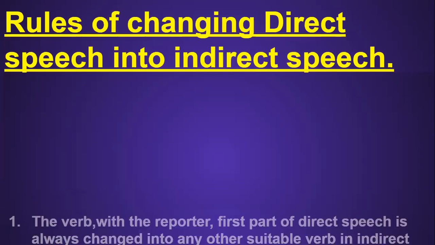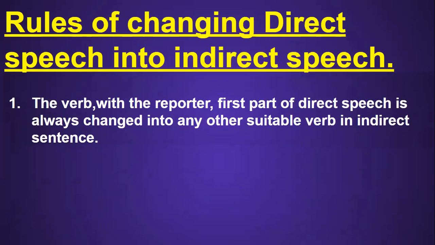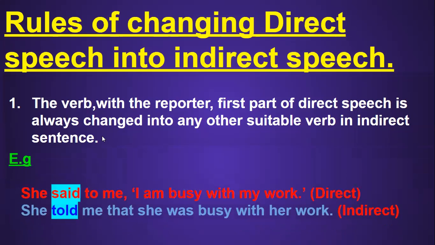The first rule is that the verb with the reporter, the verb that you saw in the first part of direct speech, is always changed into another suitable verb in the indirect sentence. What does this rule mean? You can understand it very well with an example. The example is the same that we shared in the earlier slides. She said to me, "I am busy with my work." This is a direct sentence, because there are punctuations over here.